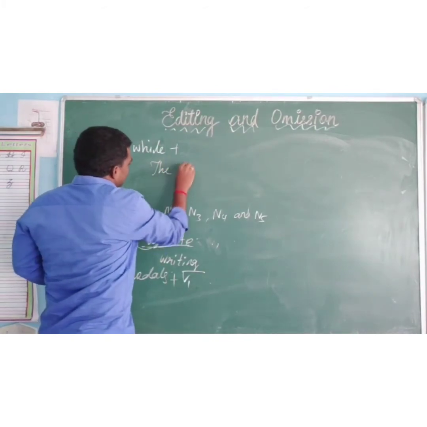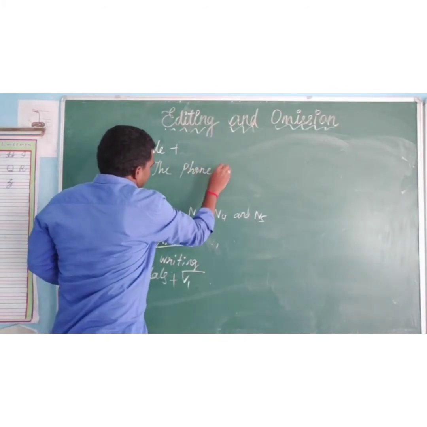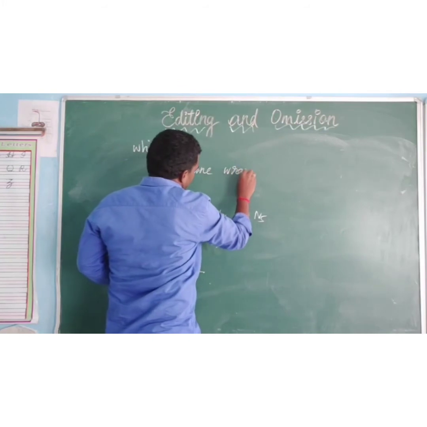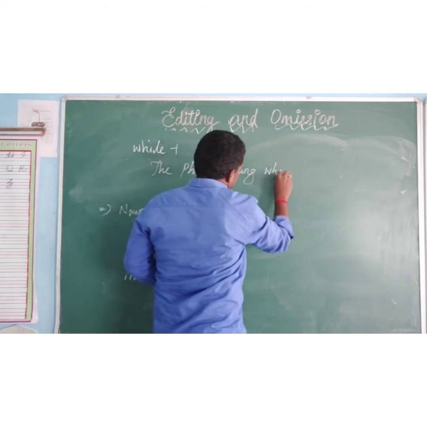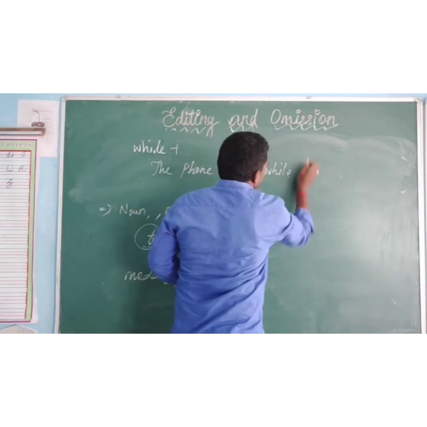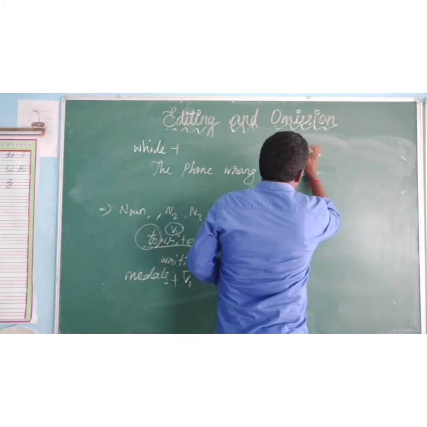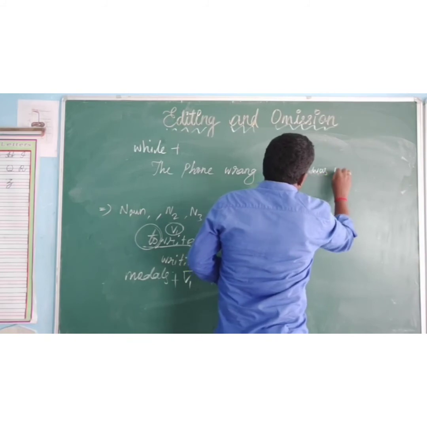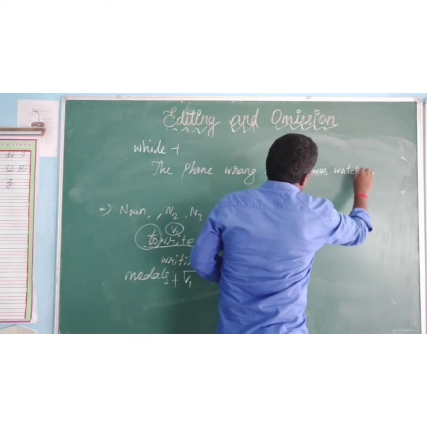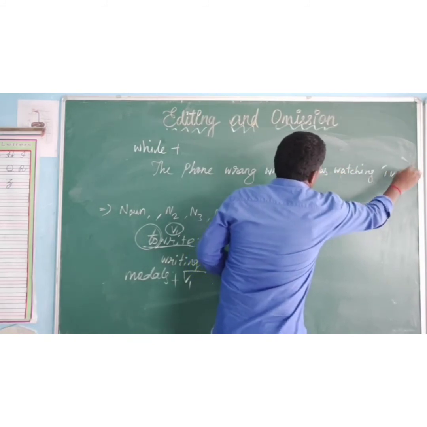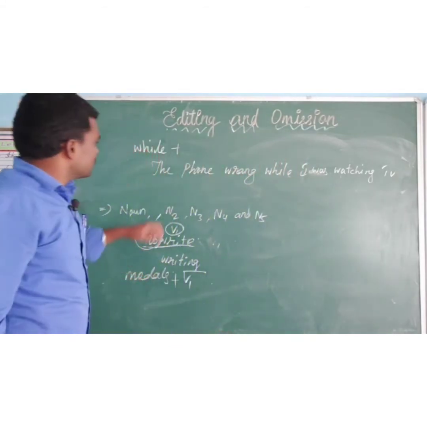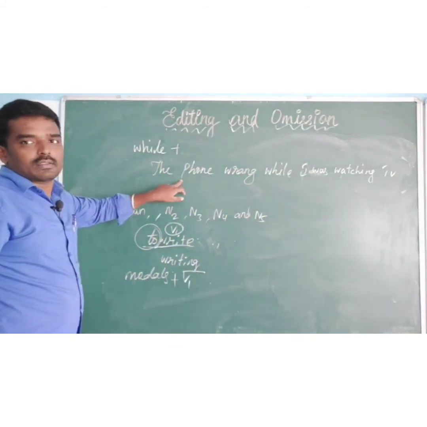The phone rang while I was watching TV. So there are two actions.